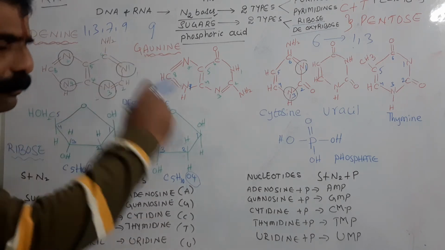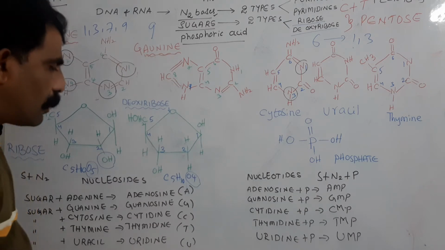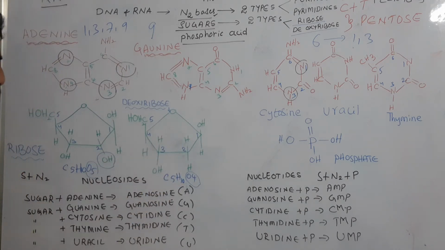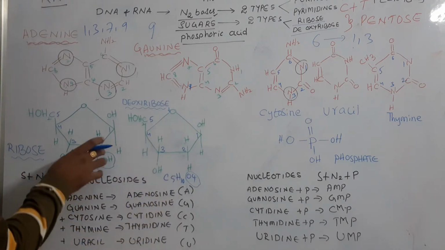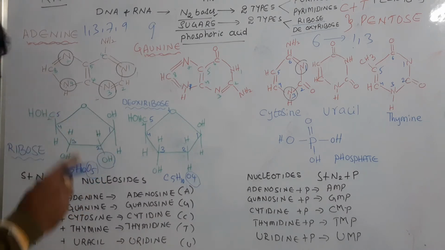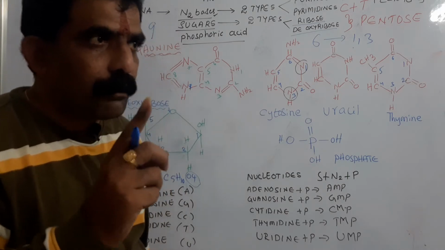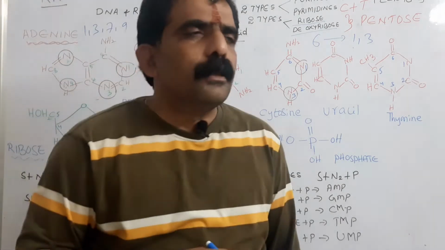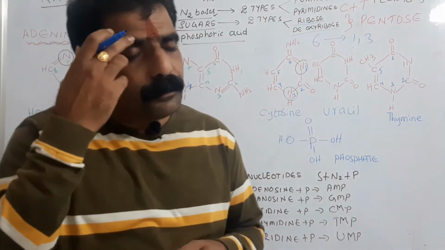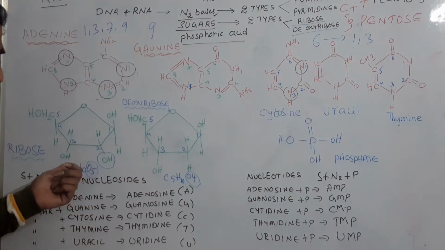That is the reason for the stability of the deoxyribose sugar. Here only hydrogen, whereas in the case of ribose sugar, it consists of a free hydroxyl group on the second carbon, so that it is chemically highly reactive, so it is less stable. So here unstable, this is stable.